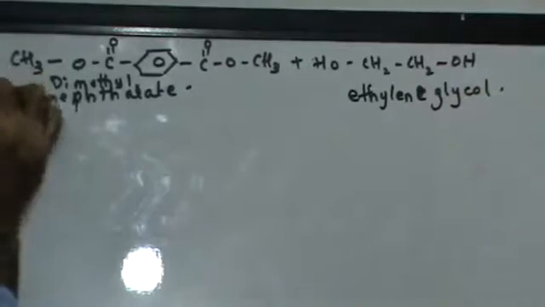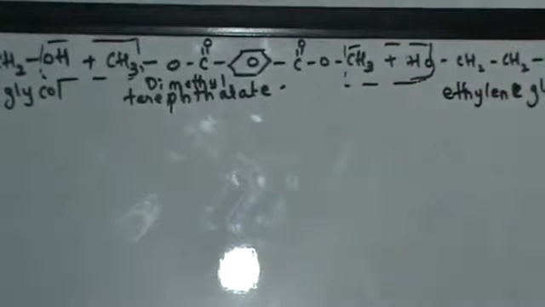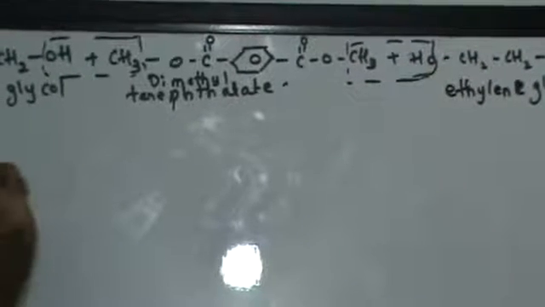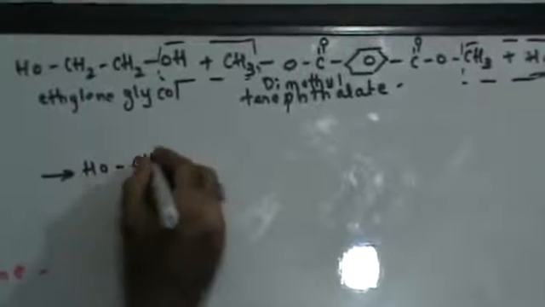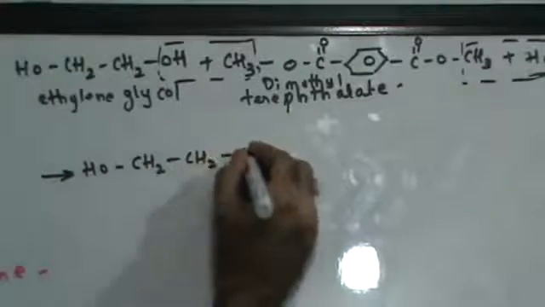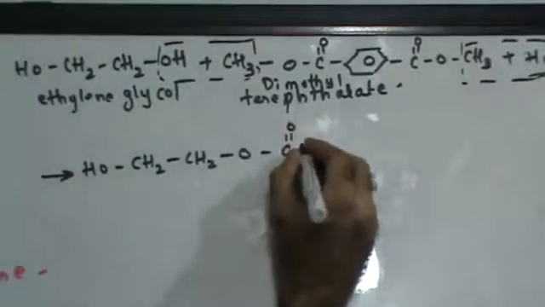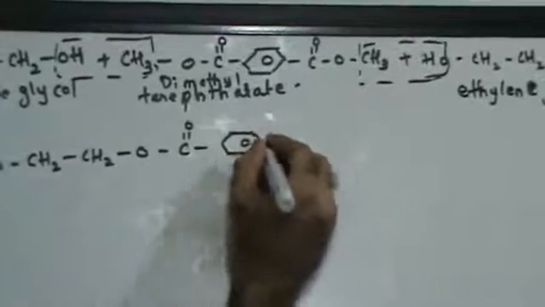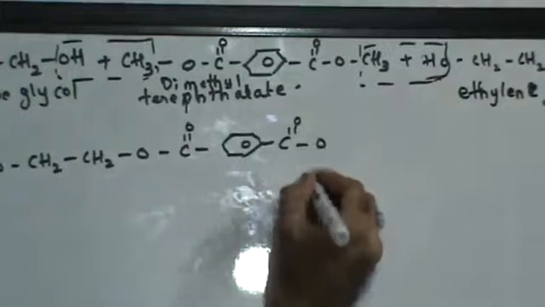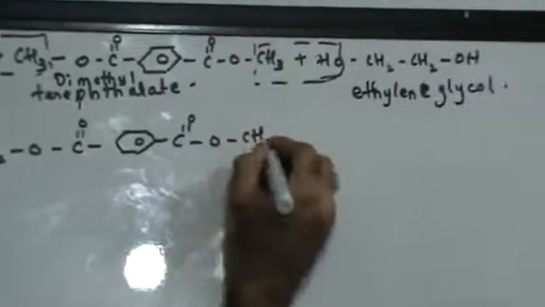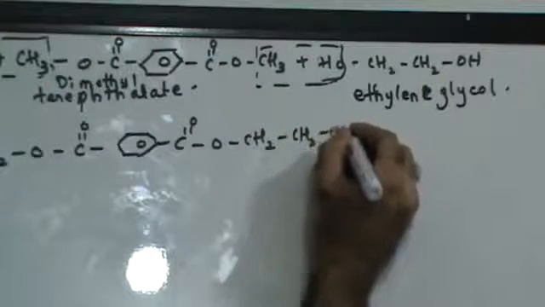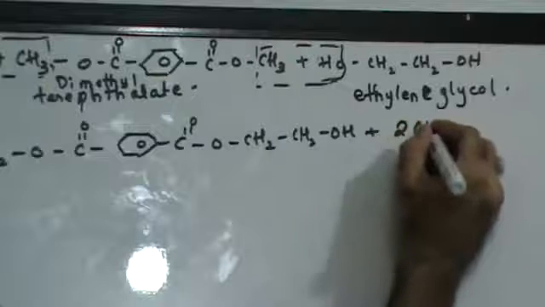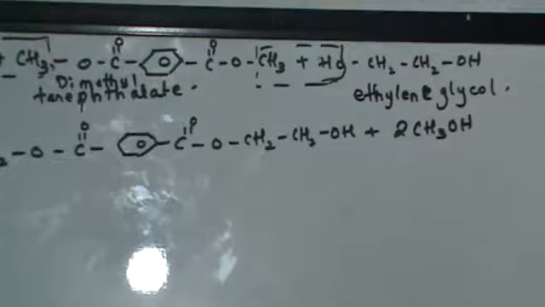So you would have alcohol combining with the methyl group here, and here. That would leave you with HO, CH2, CH2, O, C, benzene, CO, CH2, CH2OH plus 2 methyl alcohol.